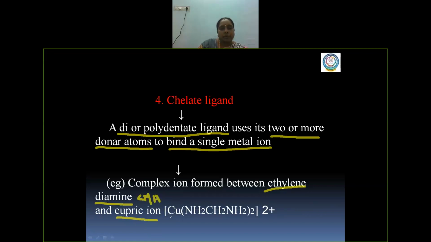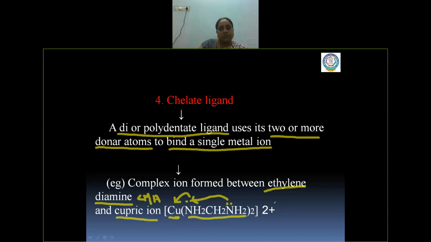Now, if you check this complex, copper is first, so this is the central metal atom here. And ethylene diamine is the ligand attached to this copper metal. Here two nitrogen atoms are there and each nitrogen atom contains a pair of electrons. These pairs of electrons will be donated to the copper, and then it forms the complex compound.